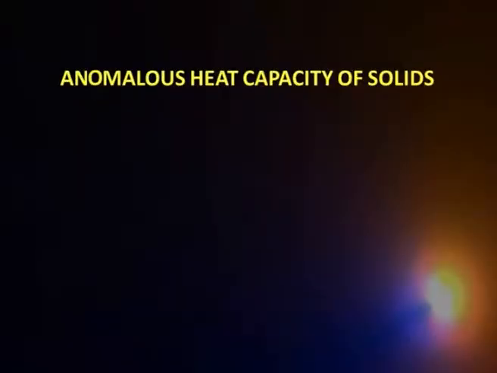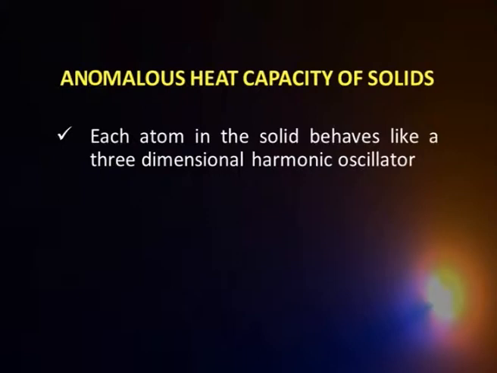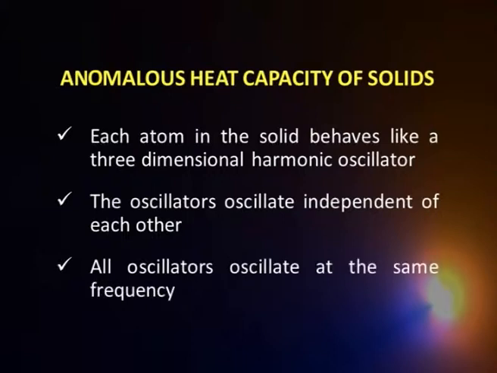What Einstein said was that the atom in the solid behaves as a three-dimensional harmonic oscillator, oscillating in harmonic fashion. And he said that these oscillators oscillate independent of each other. The third proposition was that all the oscillators oscillate at the same frequency.